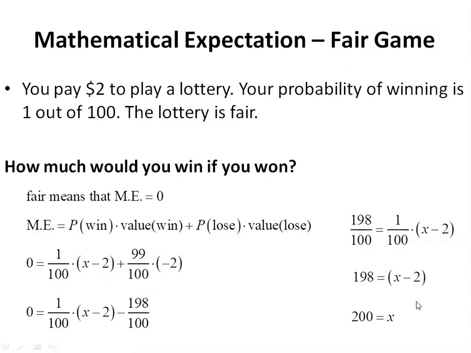That means the win amount in that lottery would have to be exactly 200 for the lottery to be fair. If the win amount was anything more than 200, the mathematical expectation would be positive. It would be worth it to play. And if the win amount was anything less than 200, the mathematical expectation would be negative, and it would not be worth it to play that game.